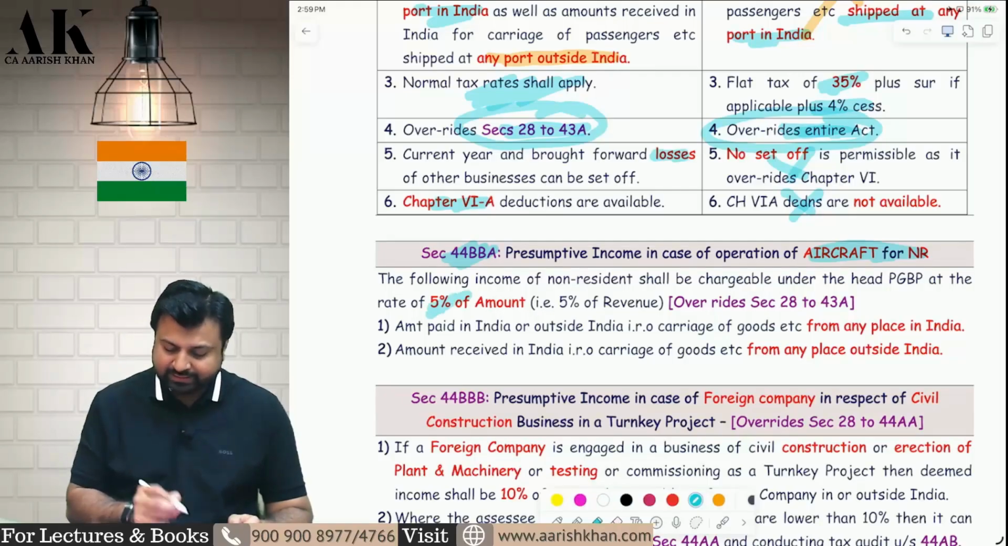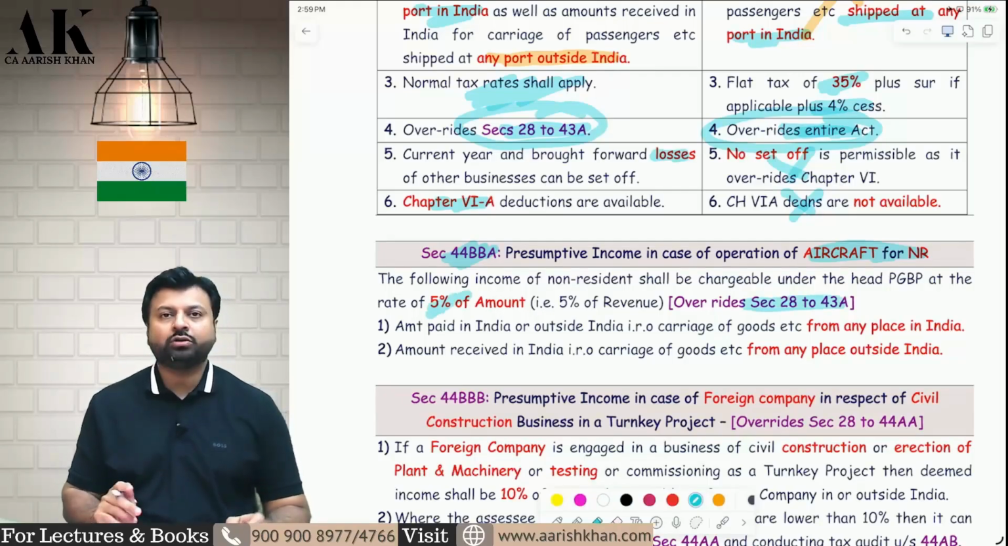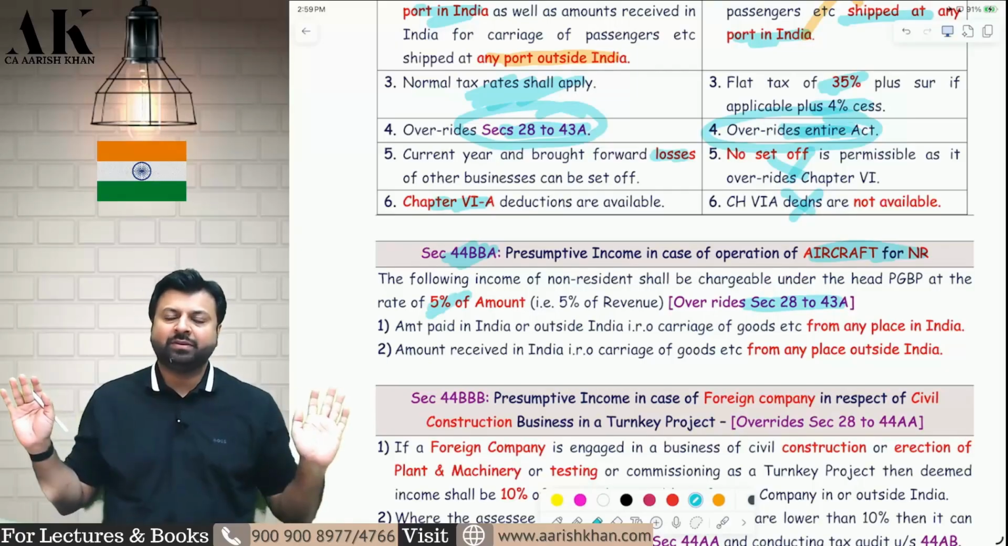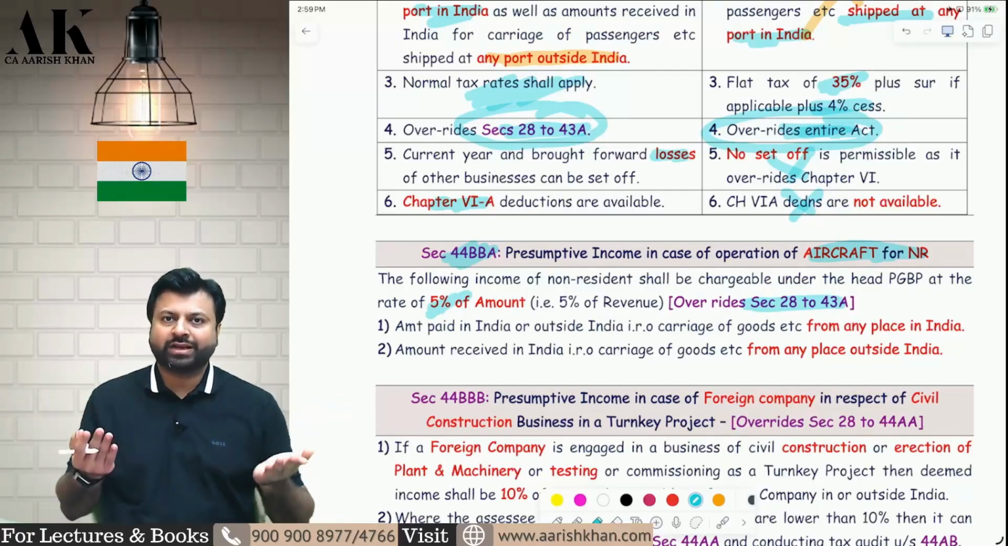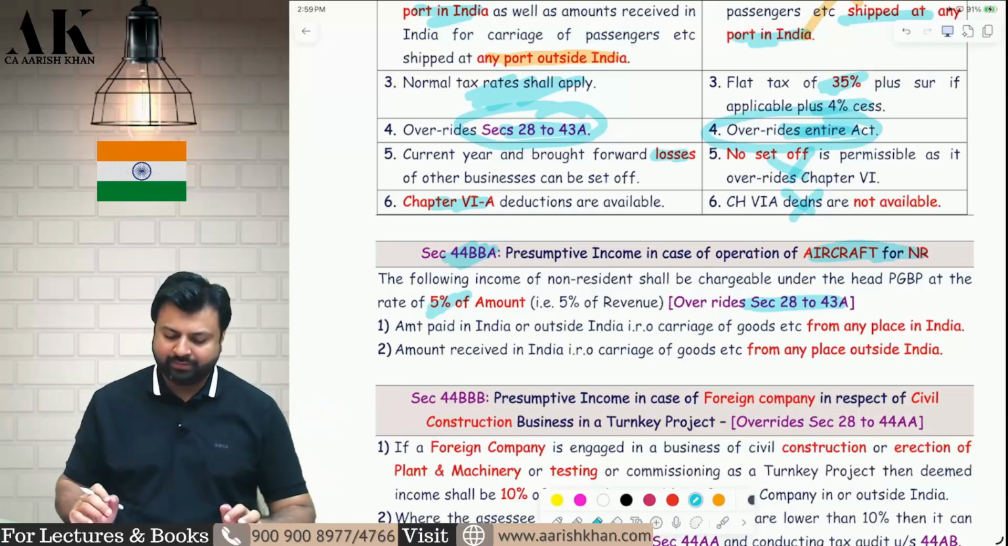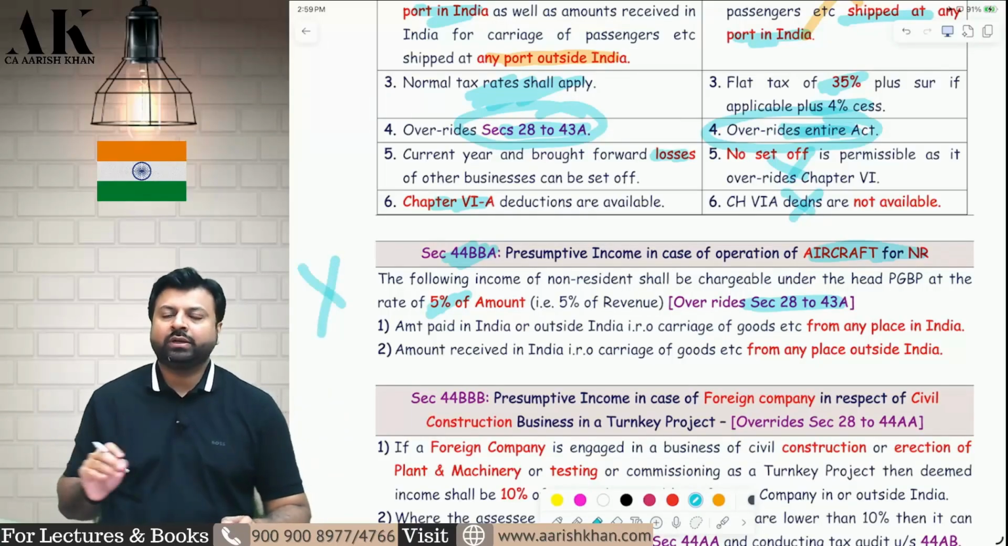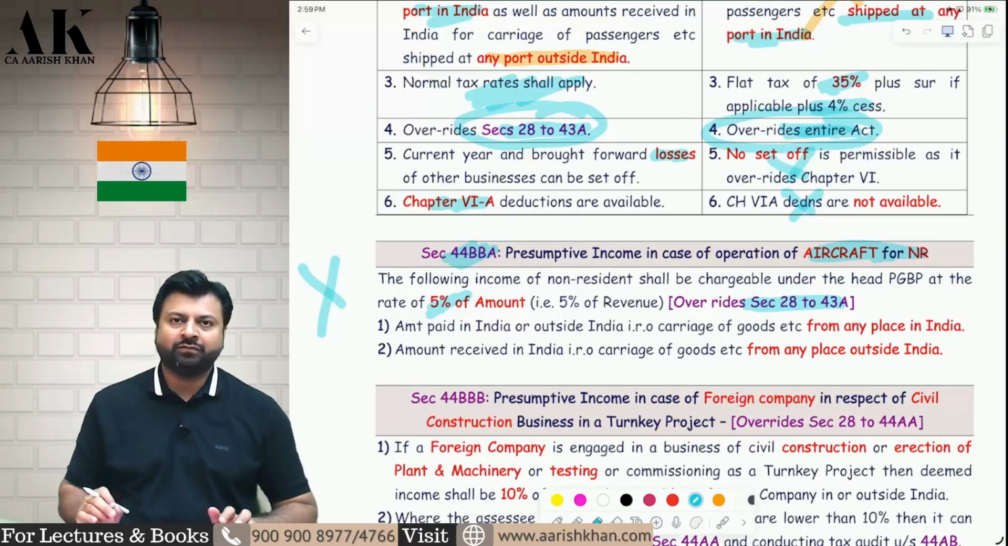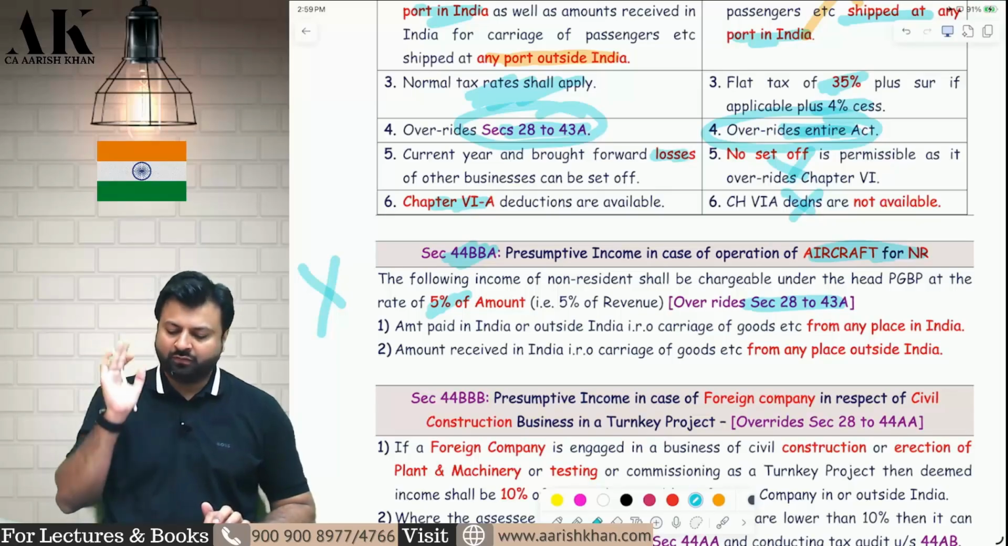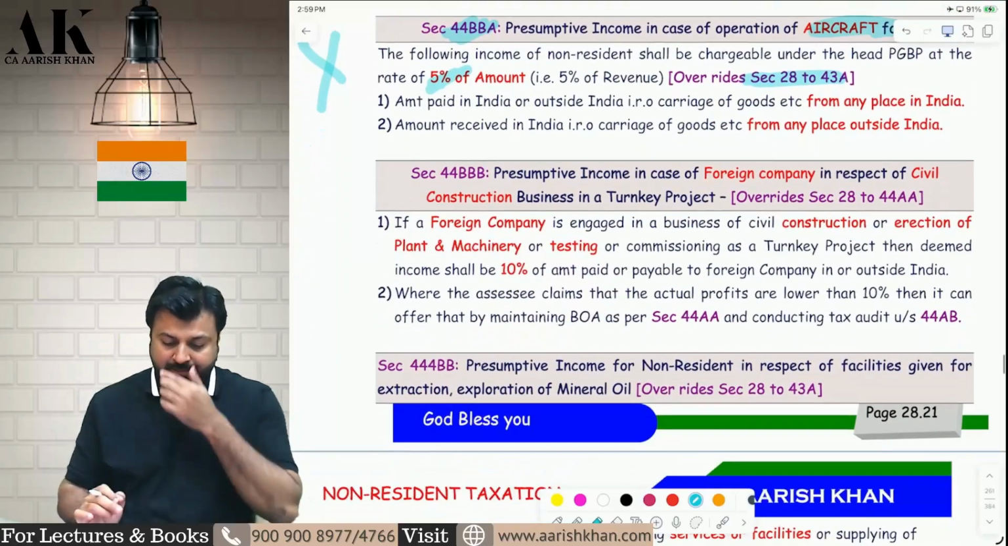That's it. This section also overrides section 28 to 43. Therefore, no PGBP expenses will be allowed. Yes, set off of losses you can claim, and chapter 6A also you can claim. There is no concept of 172 over here. Directly you have to pay tax as per 44BBA. 172 concept is only for shipping business. It is not for aircraft business. I hope it is clear to all of you.